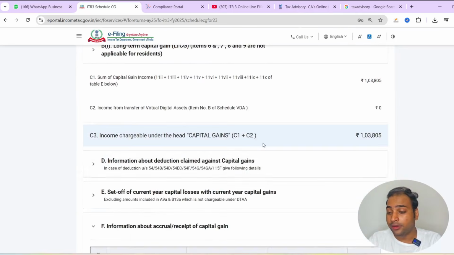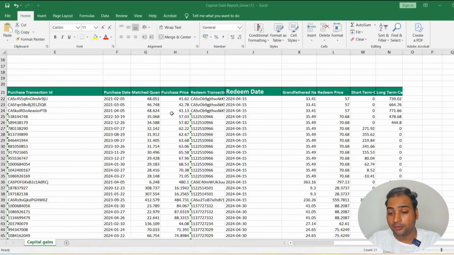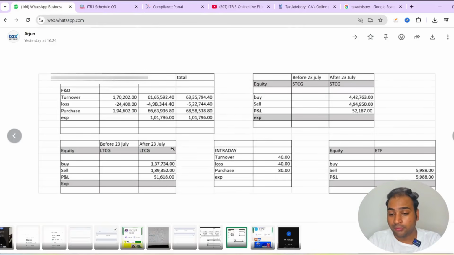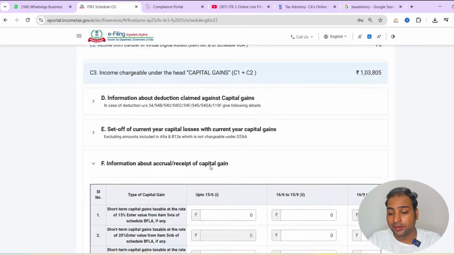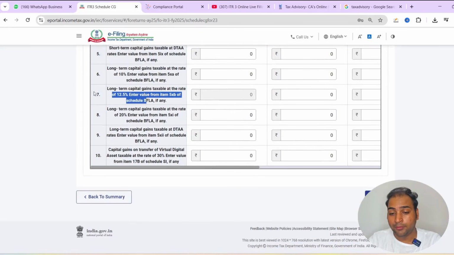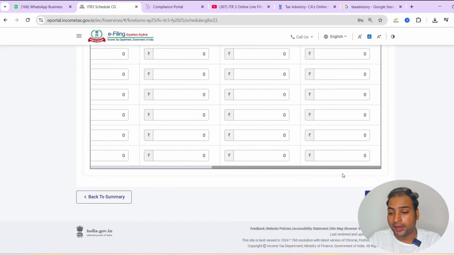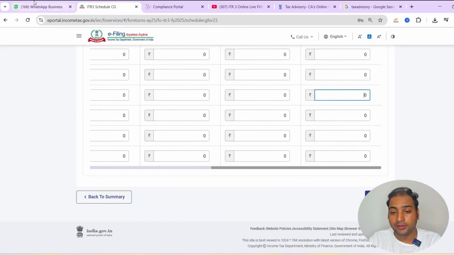We have a long-term capital gain after 23rd July here. If you can notice, after 23rd July 51618. So I will report the income here in number 7, and I will keep reporting here in this tab 51618.